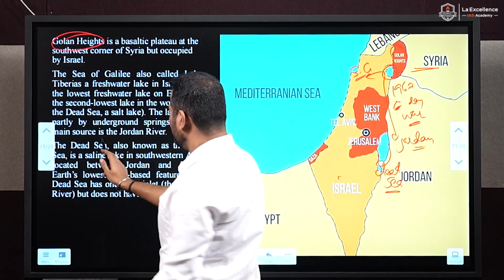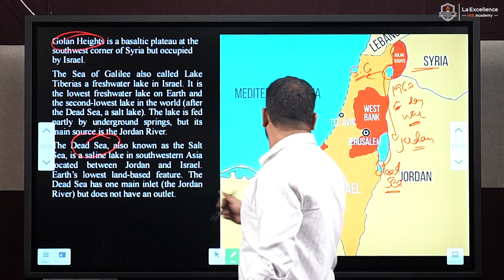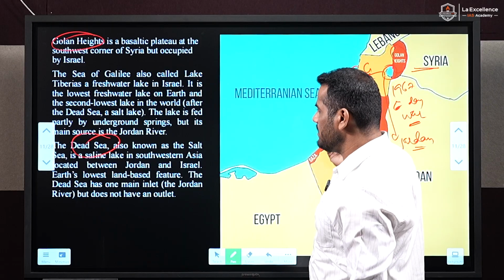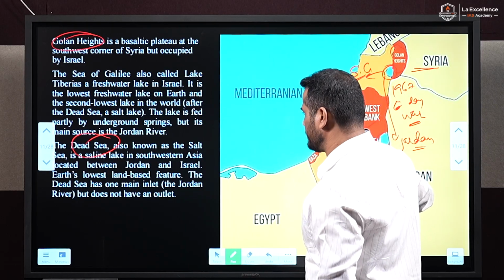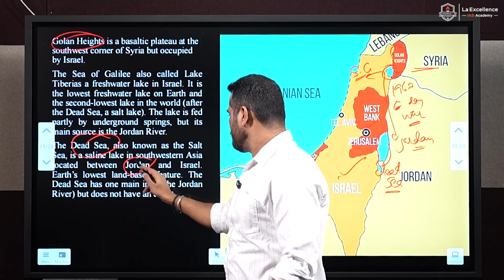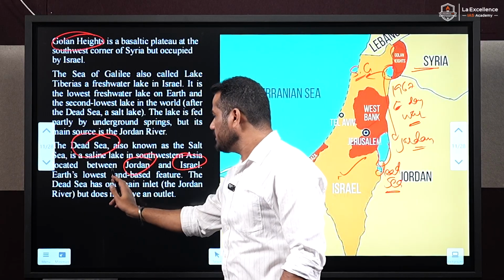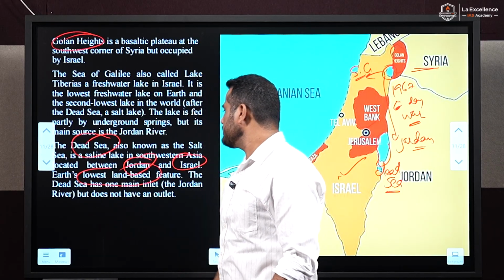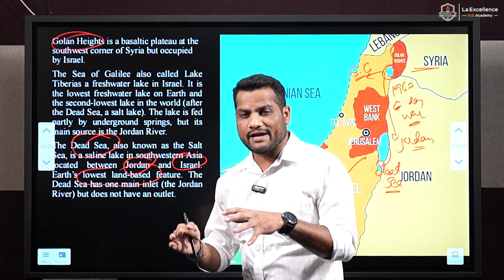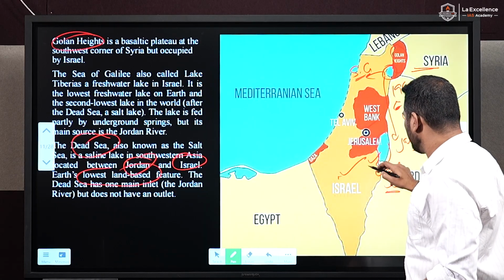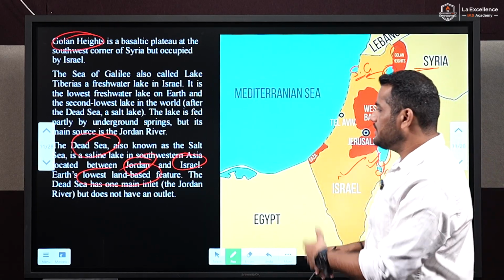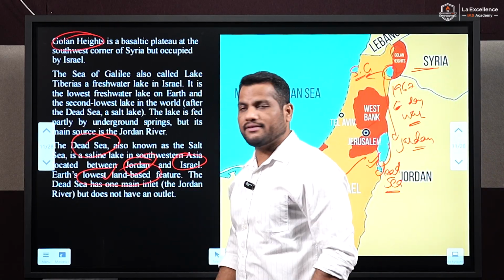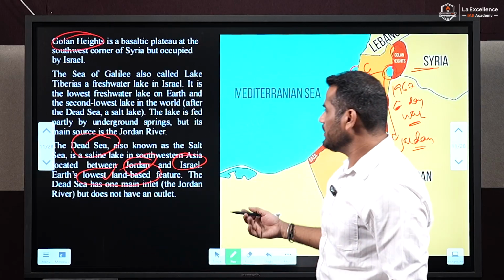This Dead Sea is also the lowest land-based feature on the Earth. You can note that.